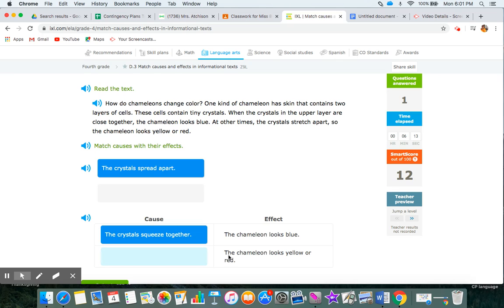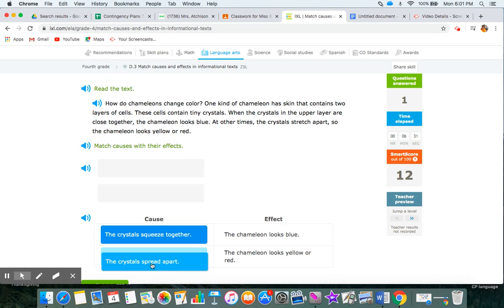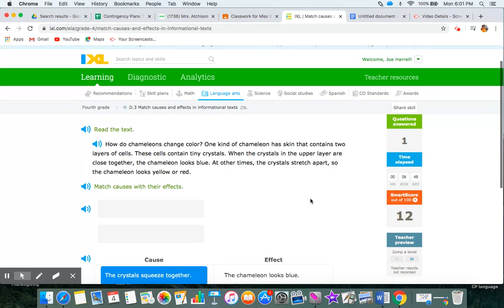But let's double check what makes the chameleon look yellow or red. At other times, the crystals stretch apart, so the chameleon looks yellow or red. The crystals spread apart is what the option says, so the chameleon looks yellow or red. The point of this is not to guess. The point of this is not even to try to remember. The point of this is to go back up into the text and find the evidence like we just now did.